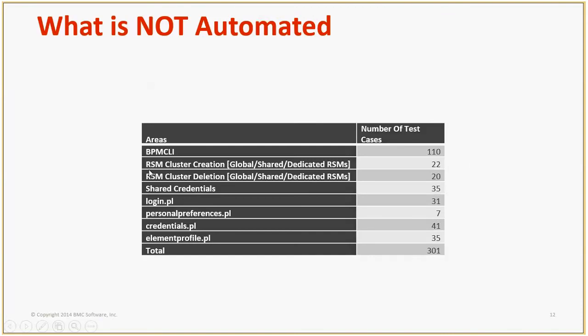BPM CLI, I will go through those, because I need to set up BPM CLI and all, and that will involve Java and related things. But these are the maximum number which we can hit using this automation, using whatever test cases we already have. No need to write a single new test case for this. But what is the value of these test cases, I don't know.